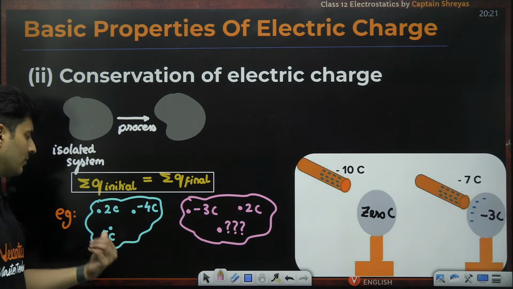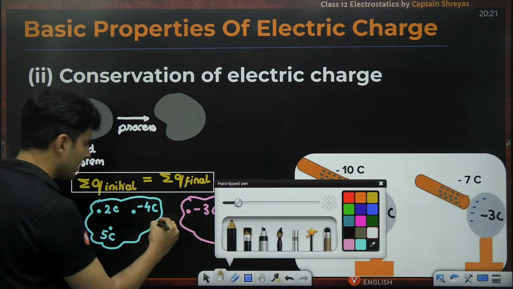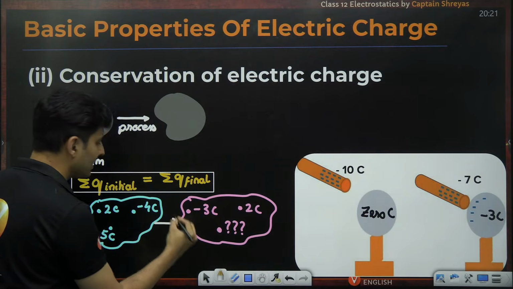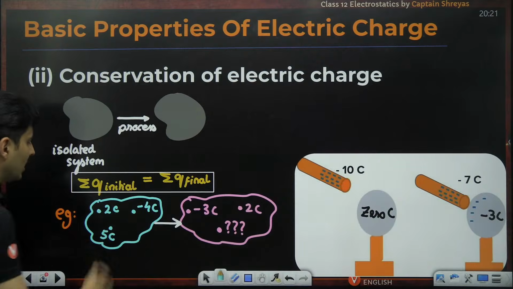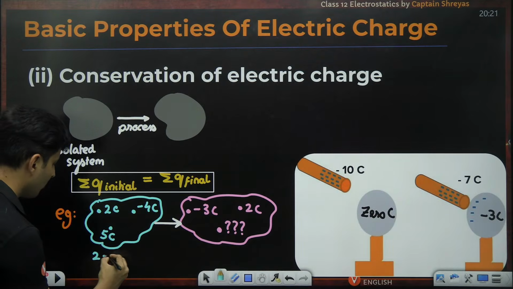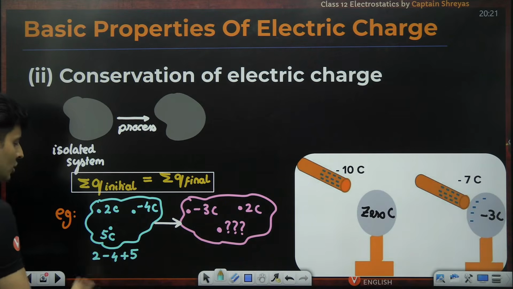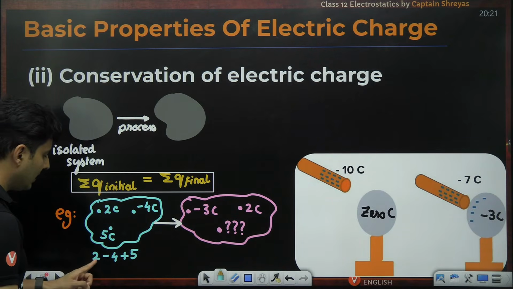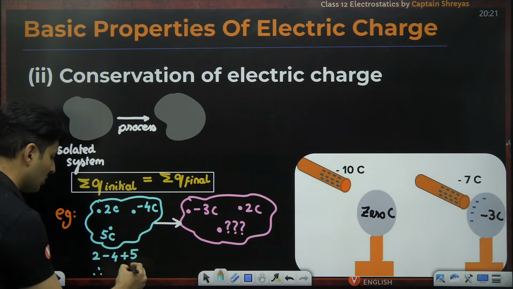This was 2, minus 4 and 5. After something happens in some process, they exchange charges with each other. Well, add up the charges before. So it is 2 minus 4 plus 5. 2 minus 4 is basically negative 2. Negative 2 plus 5 is 3.